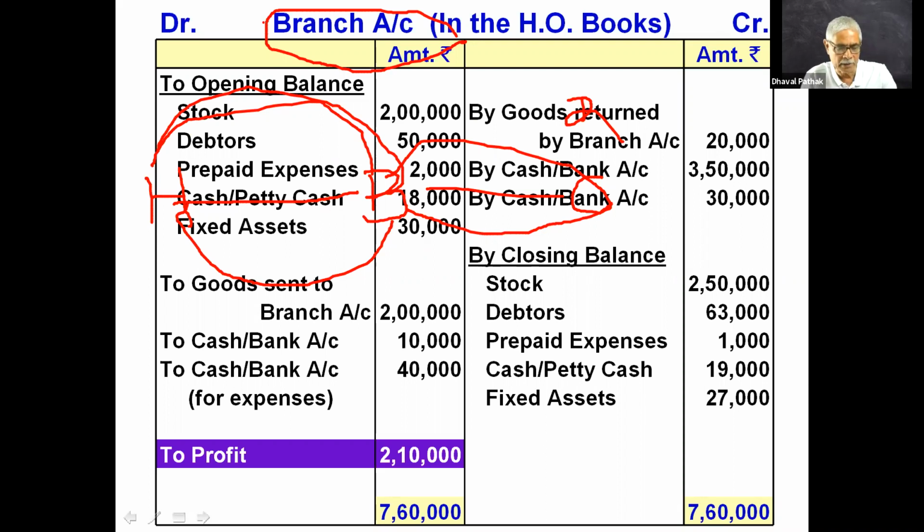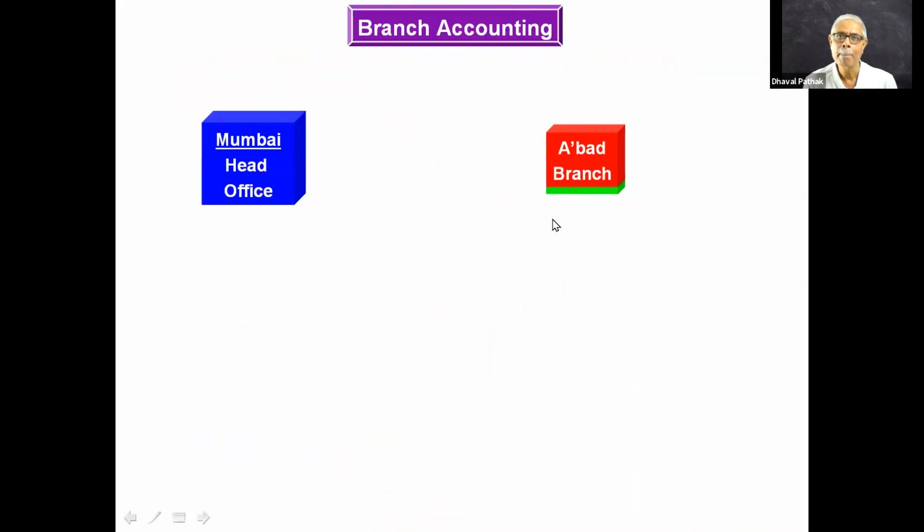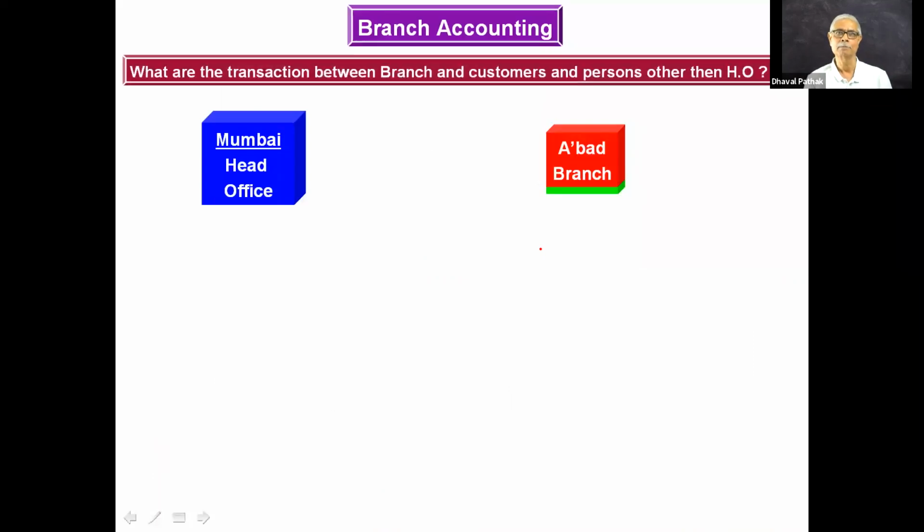Now, on the basis of this, there are many transactions given to you in the sum that won't be recorded in the branch account that we prepare for the purpose of finding out the profit. Is it clear? Now, I want to demonstrate those transactions which are not recorded. Now, look at it. Suppose Mumbai has a head office and has a branch at Ahmedabad.